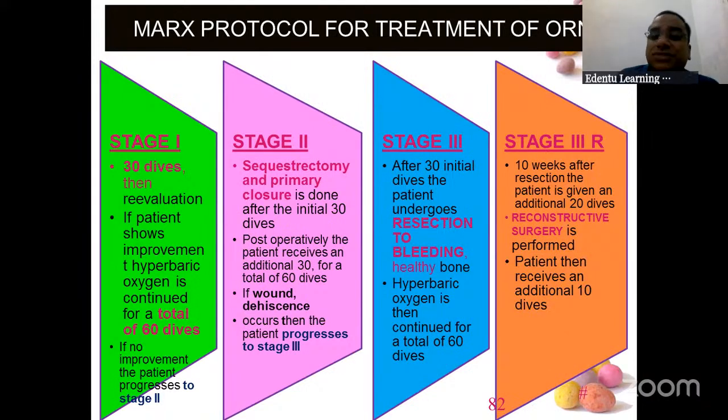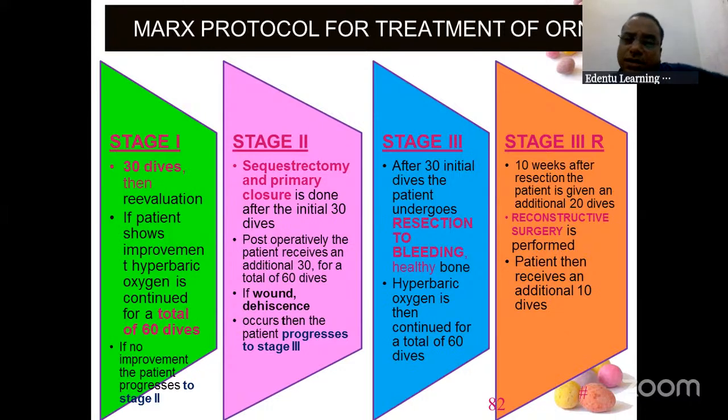So what you will do is the welcome drink is 30 that you can split. 10 plus 20 is also 30, right? So 10 weeks after resection, that is like 2.5 months after resection, the patient is given 20 dives. You do the reconstruction surgery. A titanium implant has to be kept, or a mandible or the condyle, everything has to be regenerated.